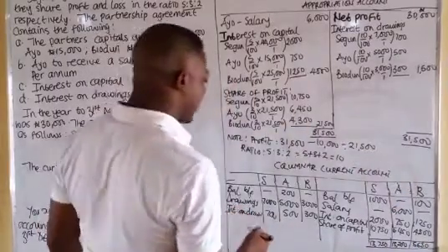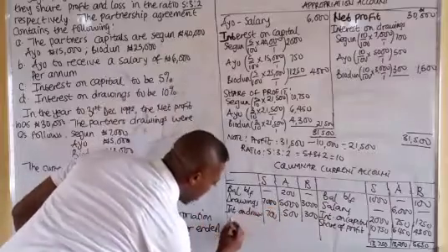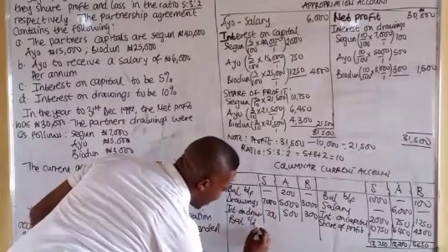So 5,650, they are all greater than this, so we'll have a balance carry down here.